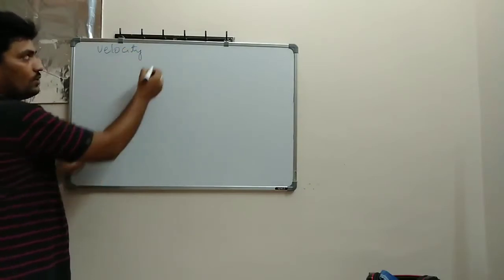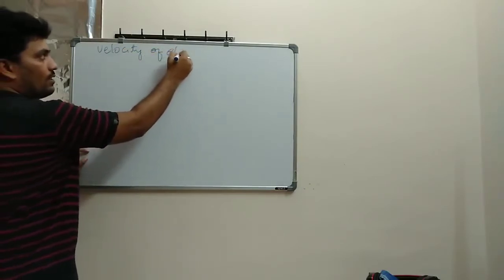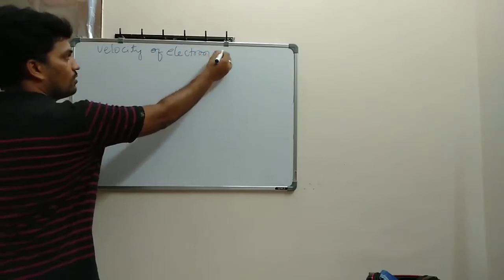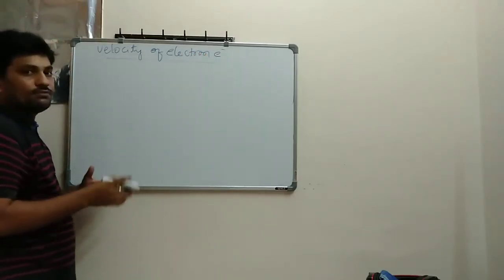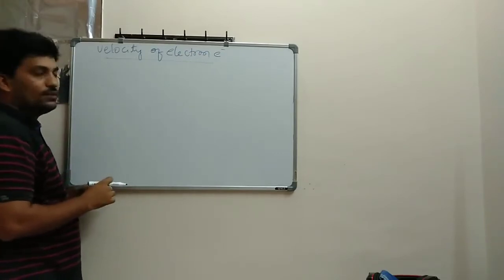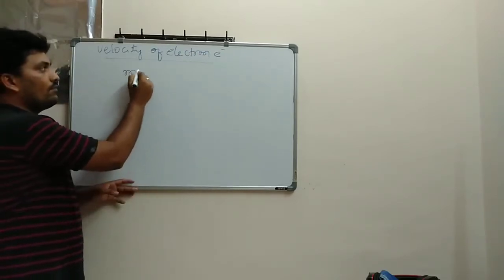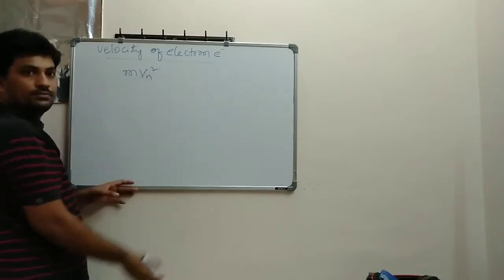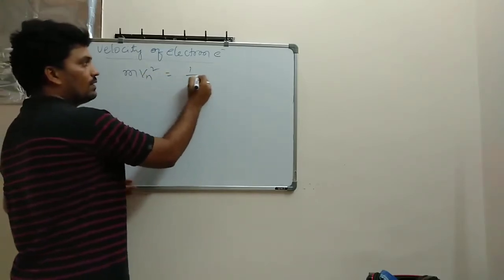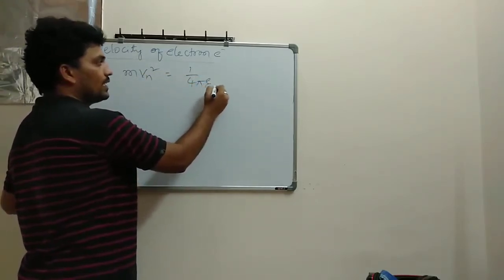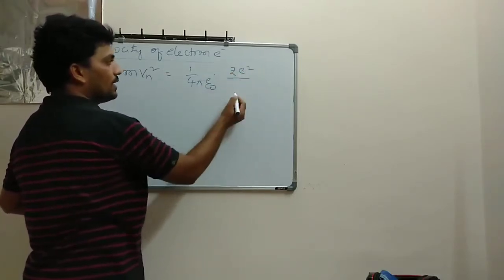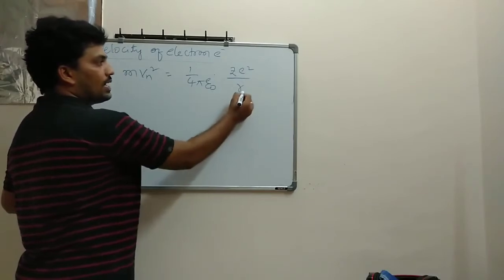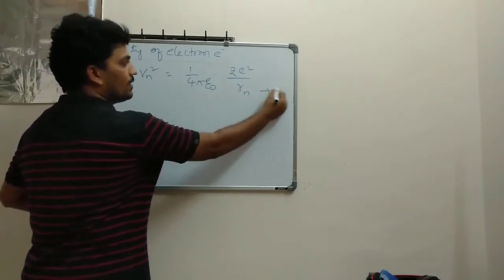Can I find the velocity of an electron? Yes, you can find it. Simple. So how can you find it? Take the first postulate, which I have already written: mvn square is equal to 1 divided by 4 pi epsilon naught into Z e square divided by Rn. This is equation 1.